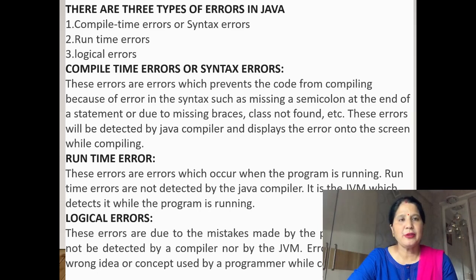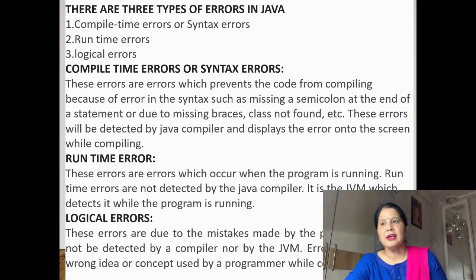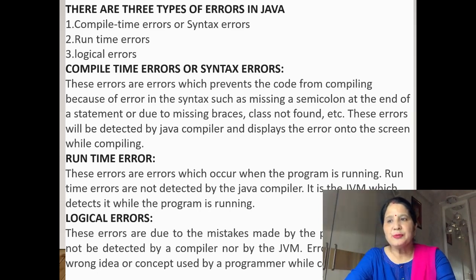First I will explain compile time errors or syntax errors. These are errors which prevent the code from compiling because of errors in the syntax, such as missing a semicolon at the end of a statement or due to missing braces.